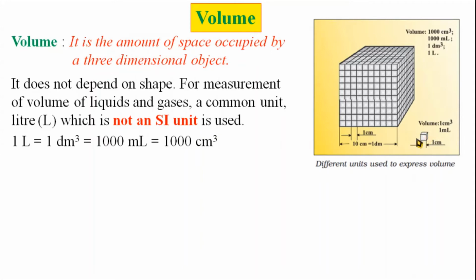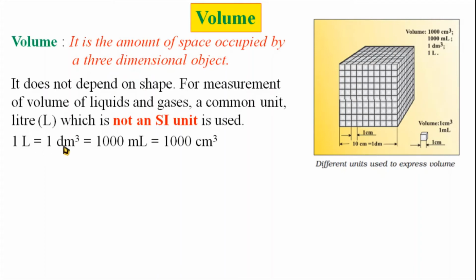This is 1 cm³, and the number of such smaller cubes becomes 1000. So 1000 cm³. The amount present in this cube is 1 liter.